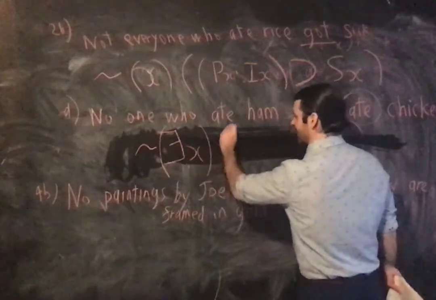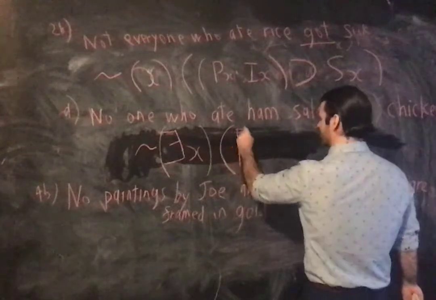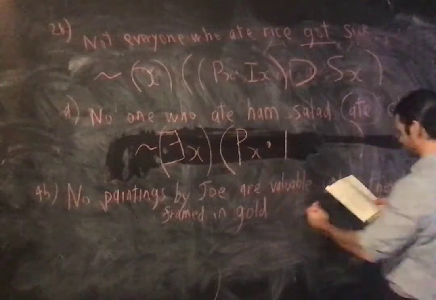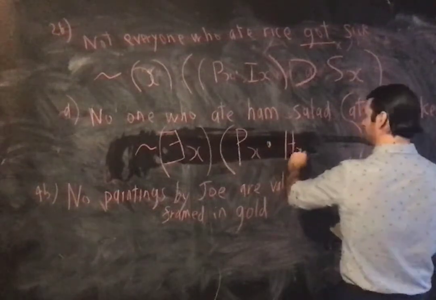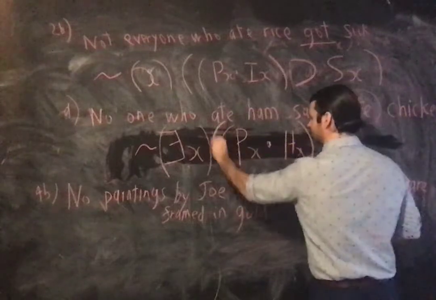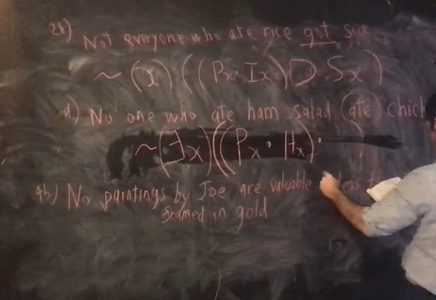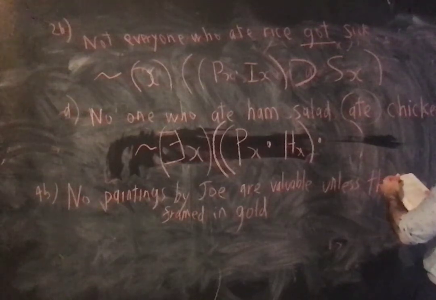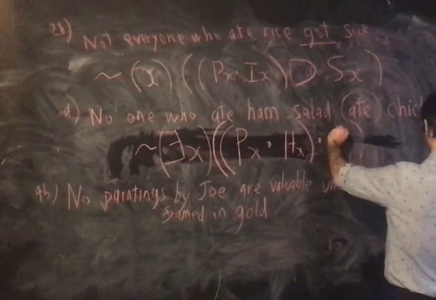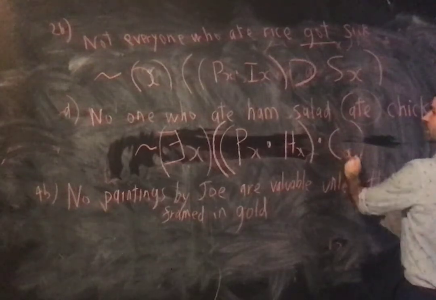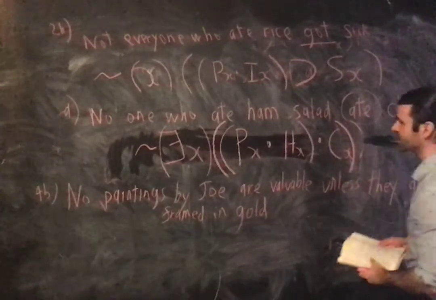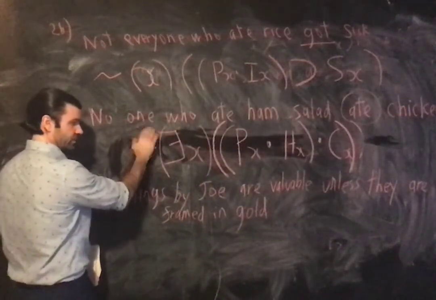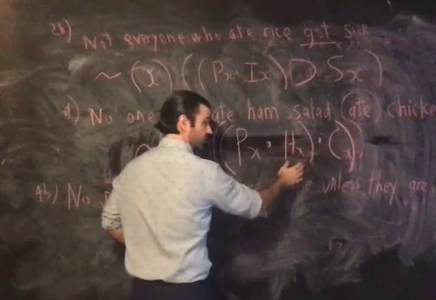There is not an existent x such that x is a person and x ate ham salad, right? And x ate chicken, right? Sorry, what's chicken? Yeah, CX. So without the negation, it's existential. The major operator here is a dot. Good, as we want it.